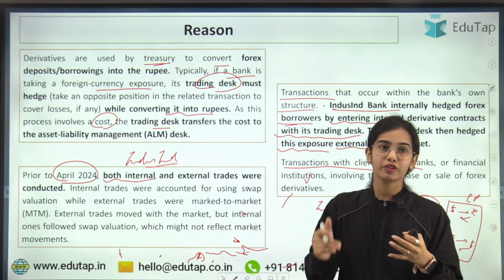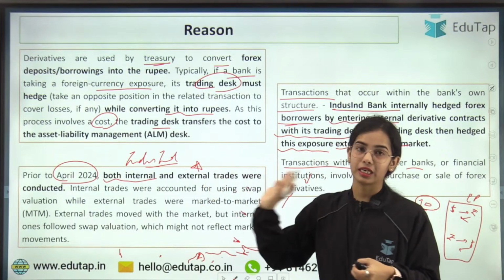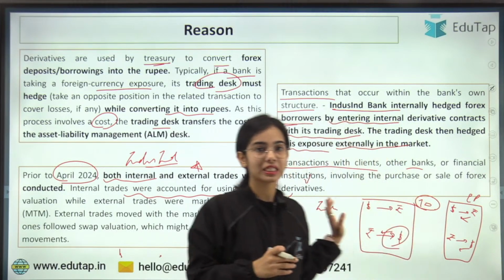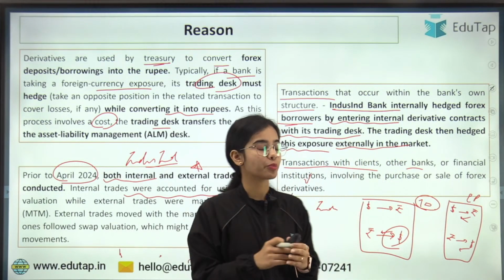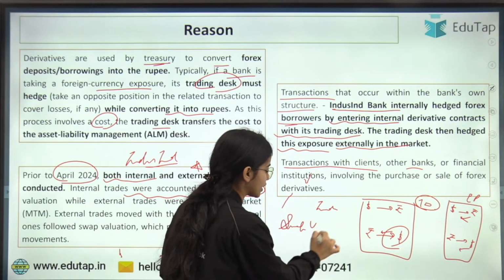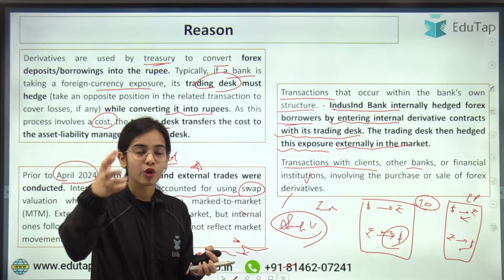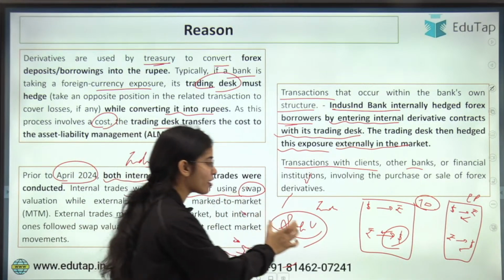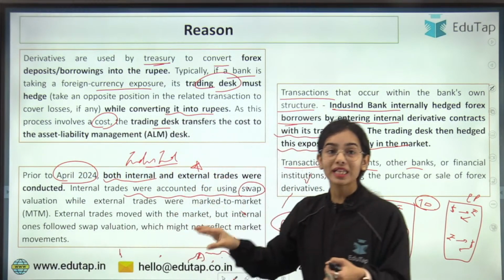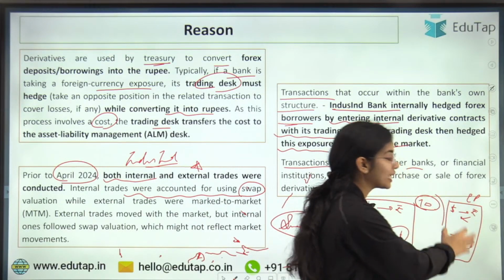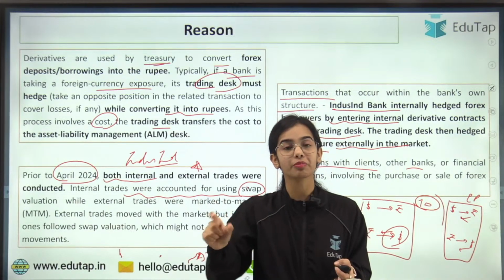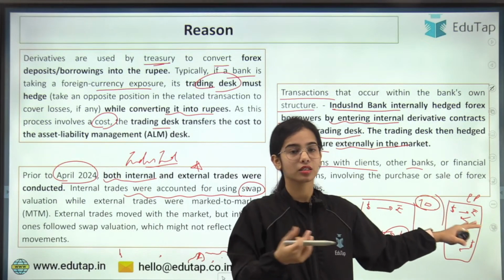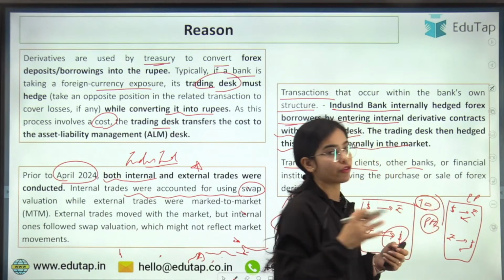So prior to April 2024, both internal and external trades were conducted. Internal trades were accounted for using swap valuation. In internal trades, the valuation of dollars and rupees was done on the basis of swap valuation, that is, what would be the future value of a currency. So this was estimated. Swap valuation was on the basis of estimation, while the external trades were marked to market. Marked to market means that on the basis of market price fluctuations, the profit and loss on the contract was seen, whether you are making a profit or a loss.